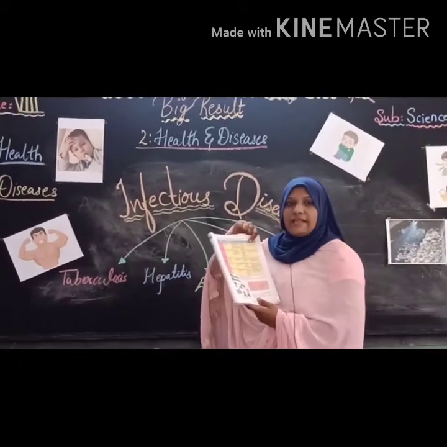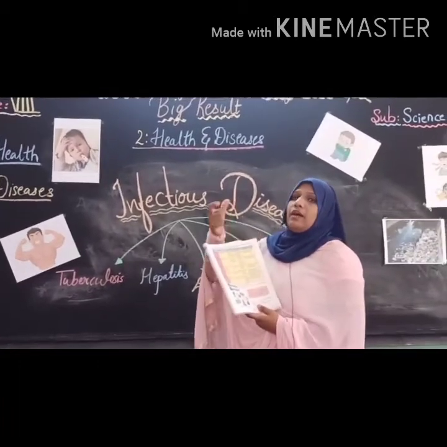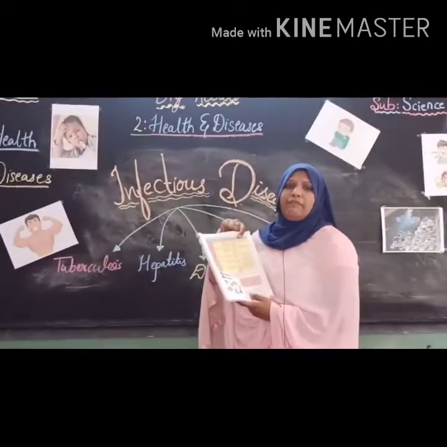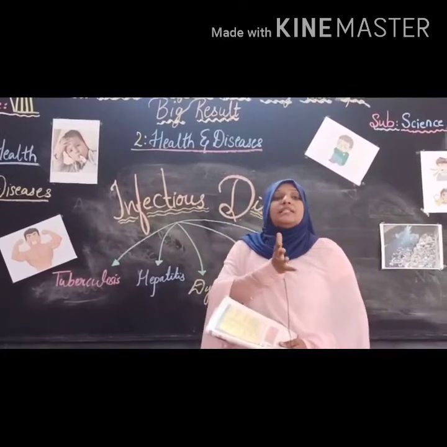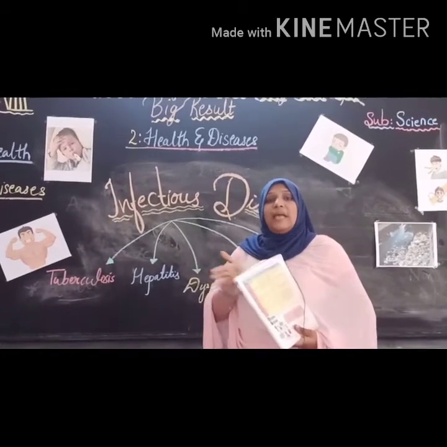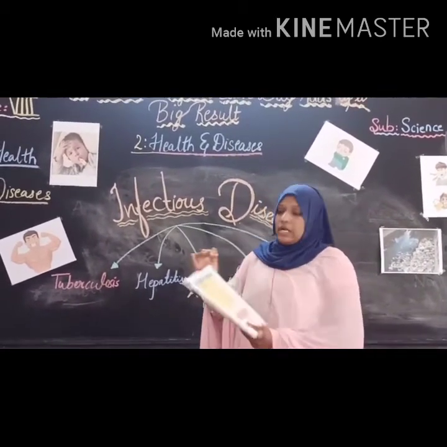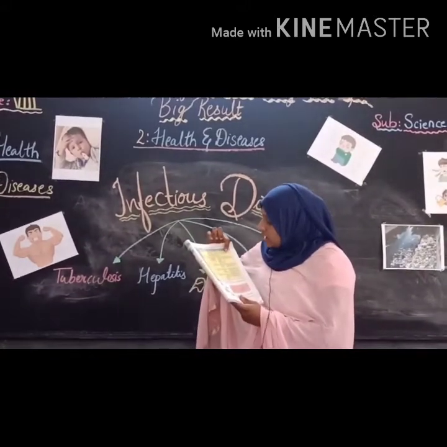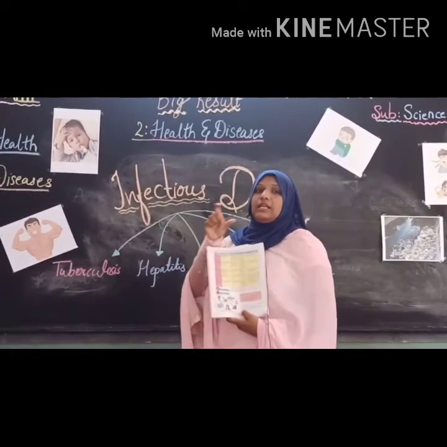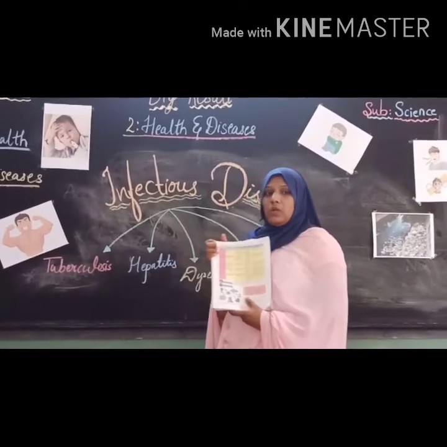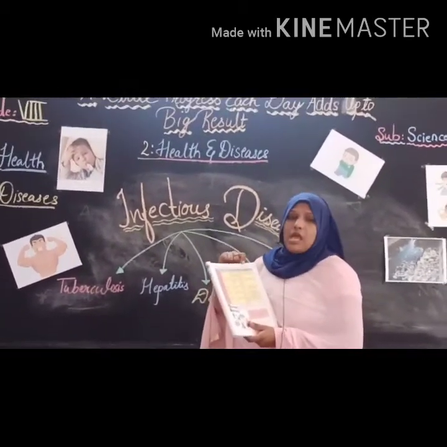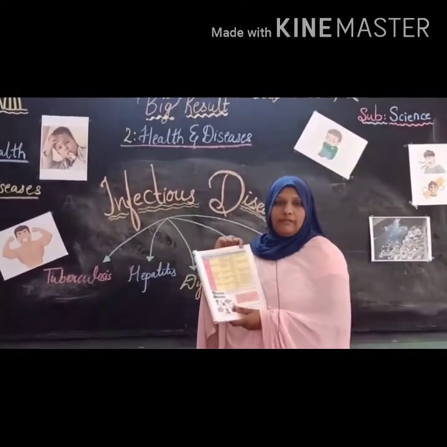BCG vaccine means there is a vaccine given 20 days after birth, right? Isolation of patient means the person needs to stay in a single room with his utensils separately. The person living separately is called isolation. Regular medication like DOT. The person should take medication with DOT. This is the name of the medicines. Now I hope you have understood tuberculosis, how it spreads, what the symptoms are, and how to prevent it, right?